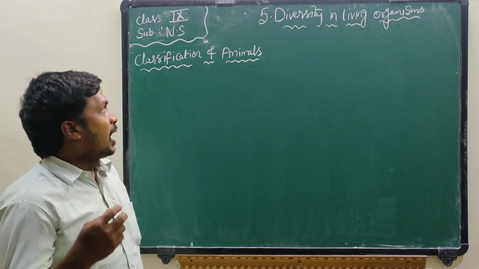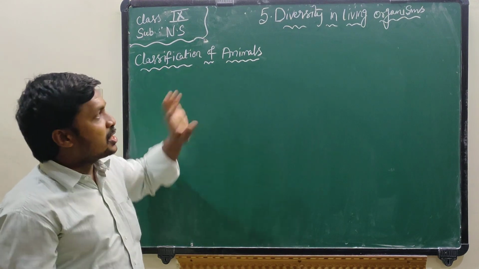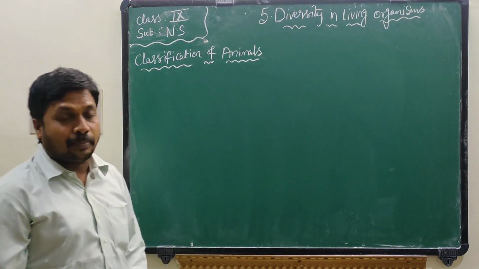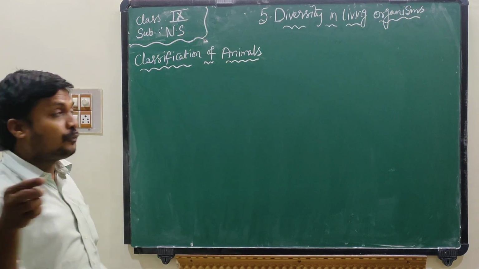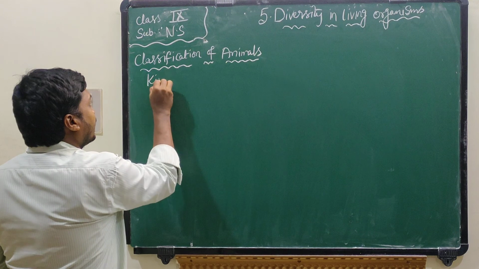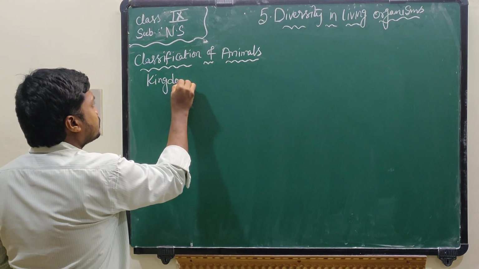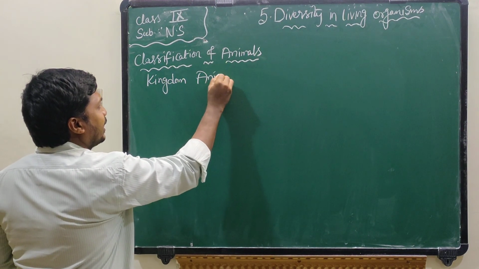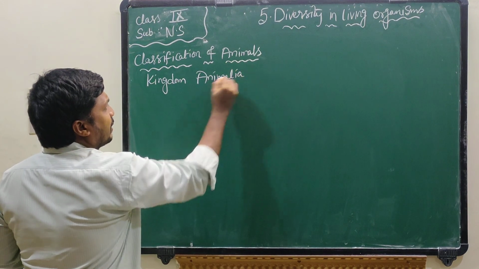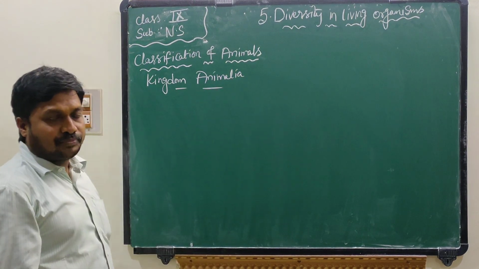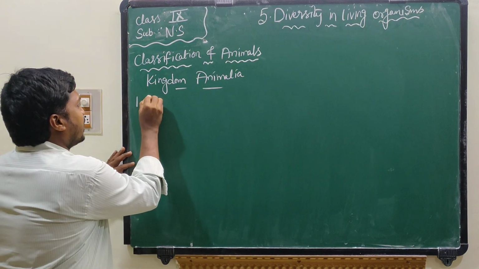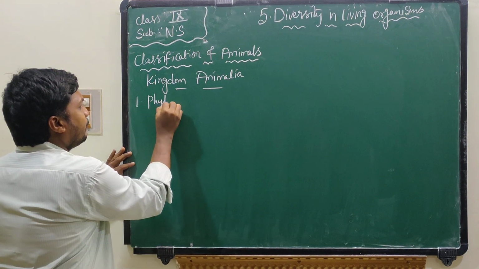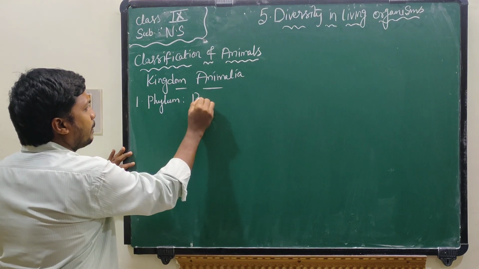Okay, now I will explain about classification of animals. Do you know, children? Kingdom Animalia can be categorized into different phyla. The first phylum in Kingdom Animalia is phylum Porifera.